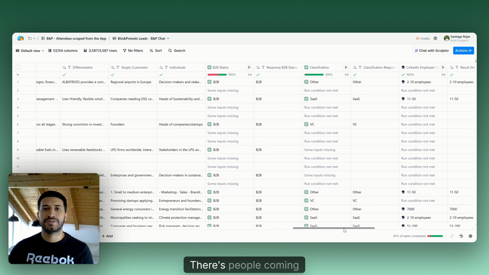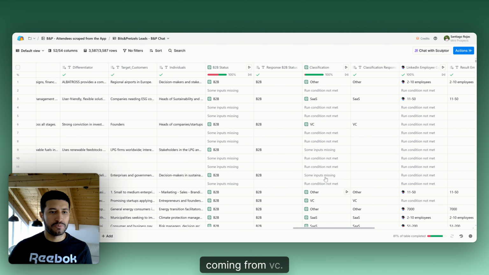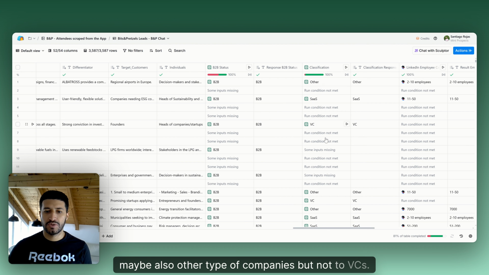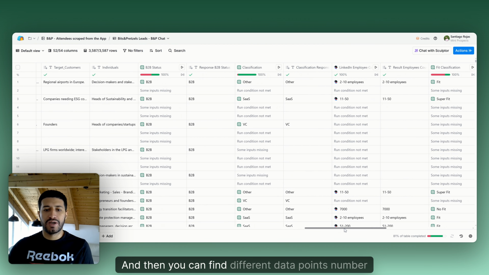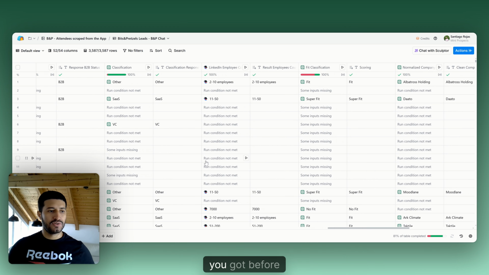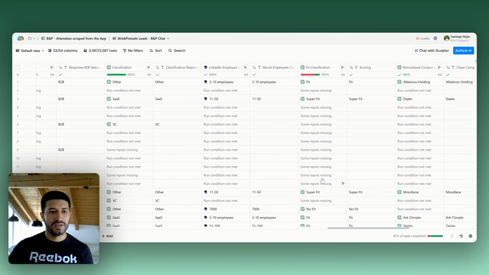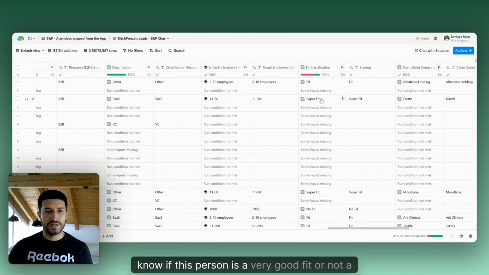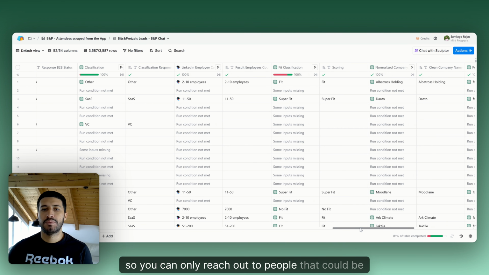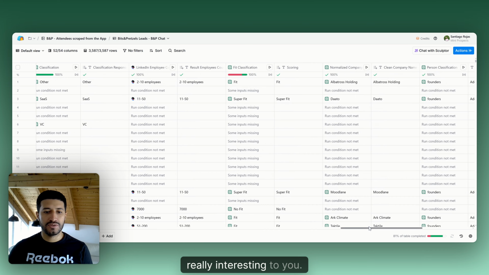This is an event where there are people coming from VCs, so I wanted to reach out only to software as a service companies, maybe also other types of companies, but not VCs. Then you can find different data points, like the number of employees they have, and use the data points that you got before. You can know if this person is a very good fit or not a fit at all, so you only reach out to people that could be really interesting to you.